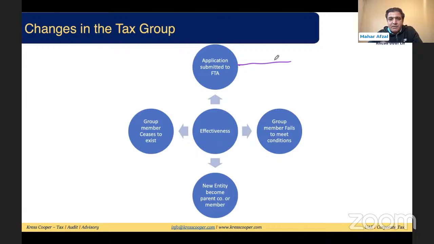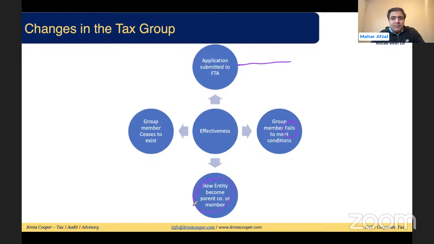Then, if group members fail to meet the condition, this will be considered effective from the beginning of the respective tax period in which the group member has failed to meet the conditions. Then if a new entity is replacing the existing parent company or a new entity is becoming a group member, the law says it will be effective from the date of incorporation of the new company.